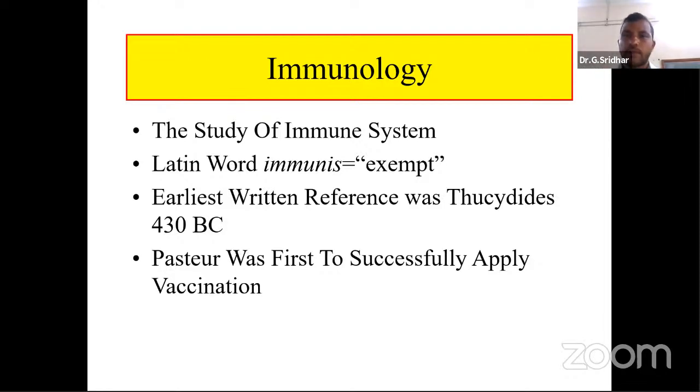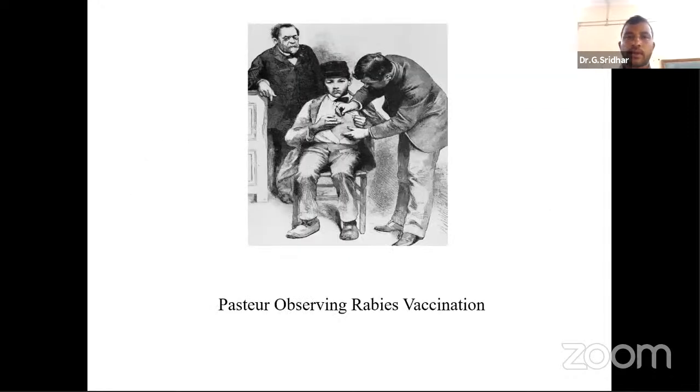Then the earliest written reference was by Thucydides in 430 BC. Pasteur was first to successfully apply vaccination. That means Louis Pasteur, I will show the slide also. Louis Pasteur was first to successfully apply vaccination. He tried to develop the immune response in the human body against different types of pathogens. Then you can see the diagram here. He is Louis Pasteur and his assistant, and he is giving vaccination against certain types of diseases.